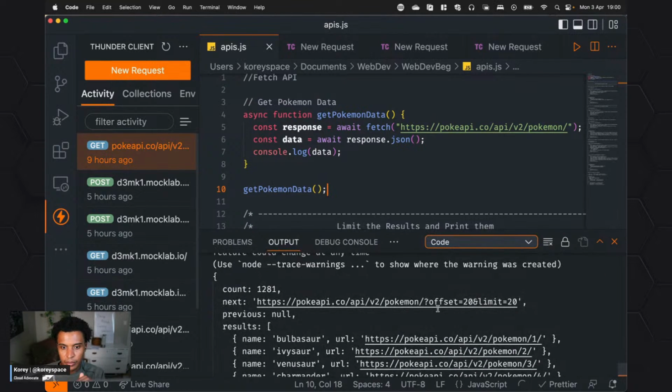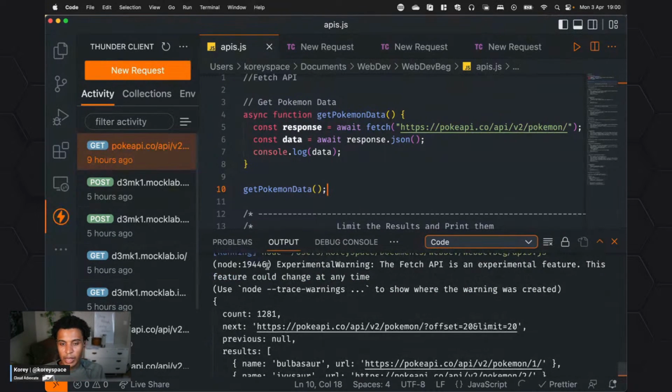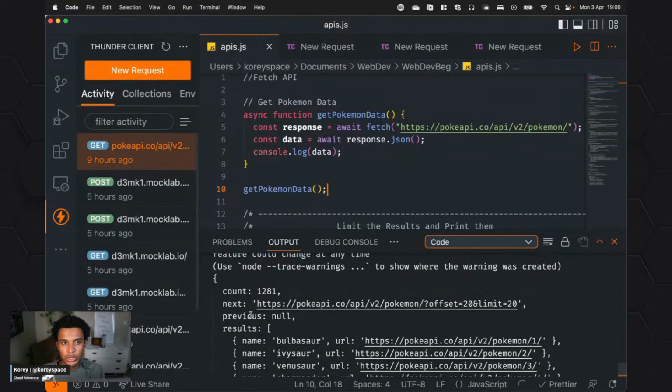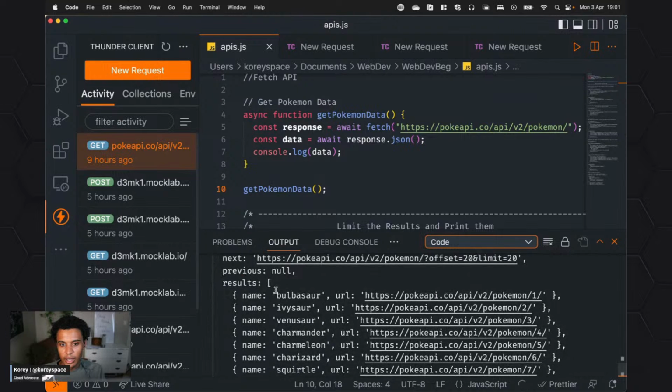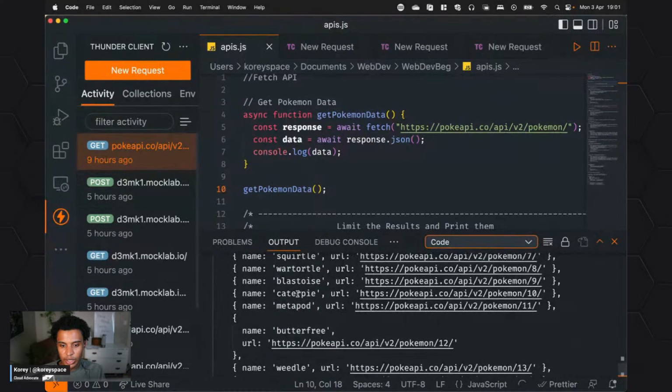Okay, there we go. So now we have this data. It's kind of huge and it's ugly. Also not useful to us is this count, and then we have all these results. So we need to make some more sense of this. But this is a good start, right? We made an API request. So if you've never done that, if you copy and paste this code, now the next time someone asks you if you use an API, you can say you used one.